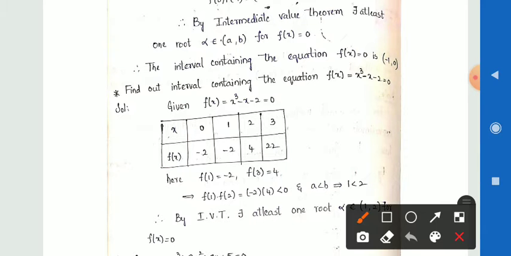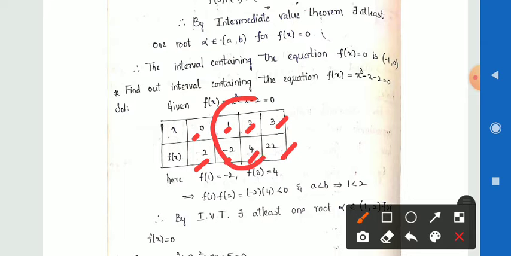Then randomly I am taking x is equal to 0, 1, 2, 3, then we get the f of x values minus 2, 4, and 22. Here f of 1 value we have minus 2, and f of 2 value we have 4, that is positive, means the root lies between here 1 and 2.